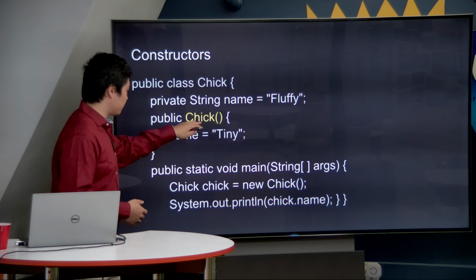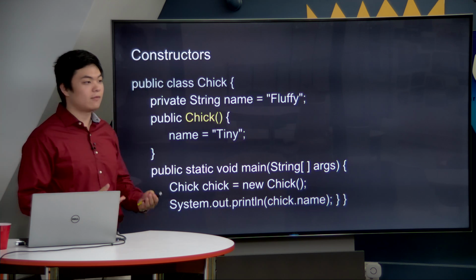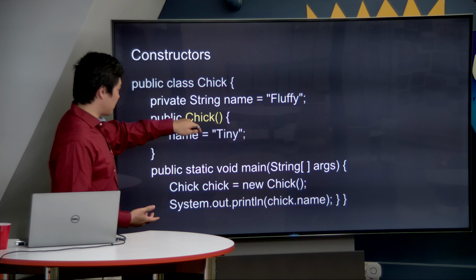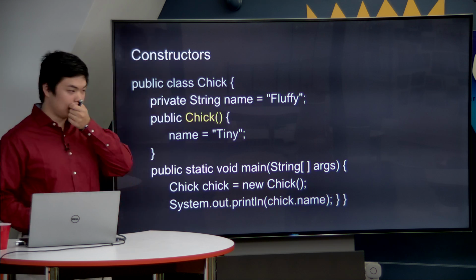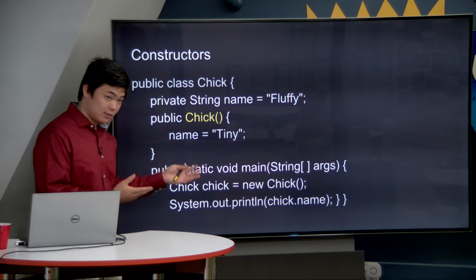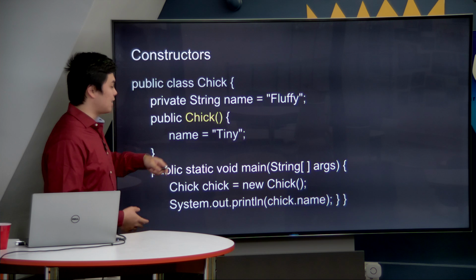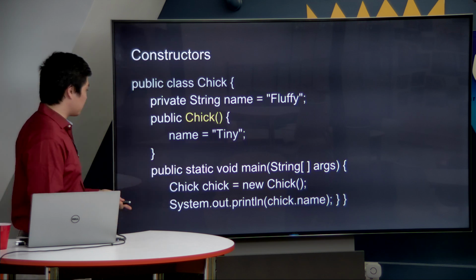And then it has a name, chick, and then parentheses. So this looks similar to the format that we had for methods, except in this case, the name of the method is the same as the name of the class. And this is very important because we have to have this specified here in order for Java to know that it is a constructor instead of a regular method. The names have to match, and they have to be identical, case and everything.